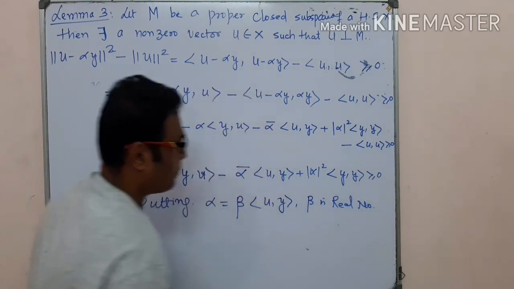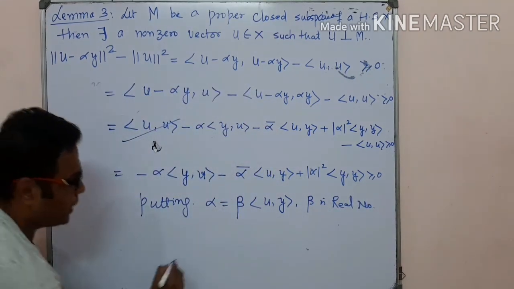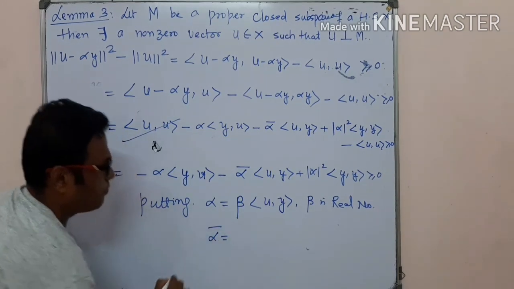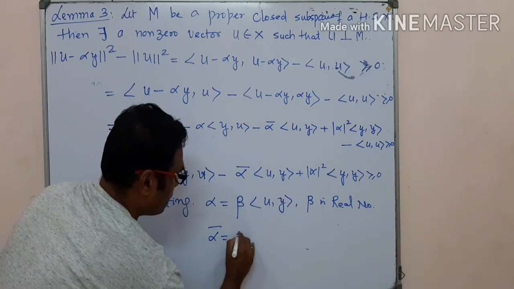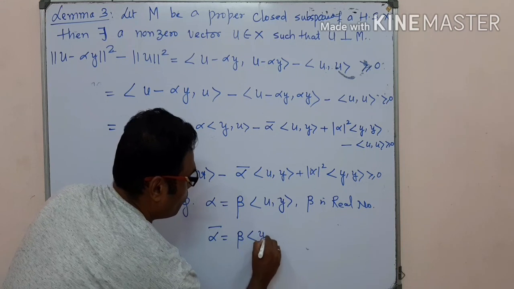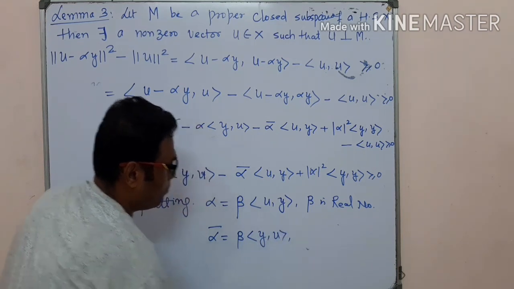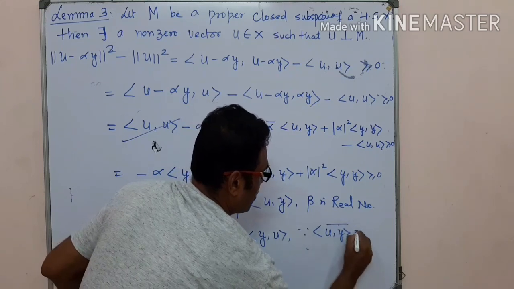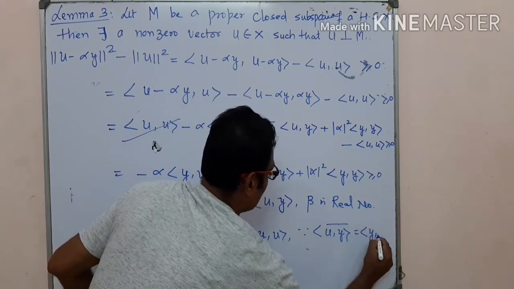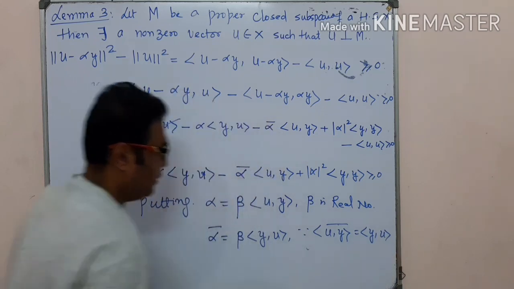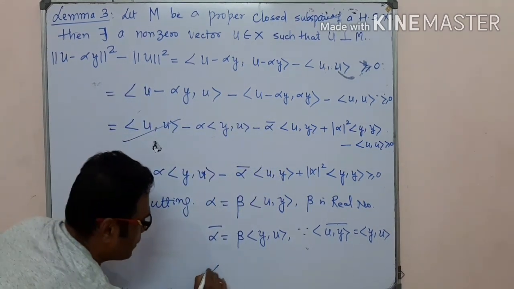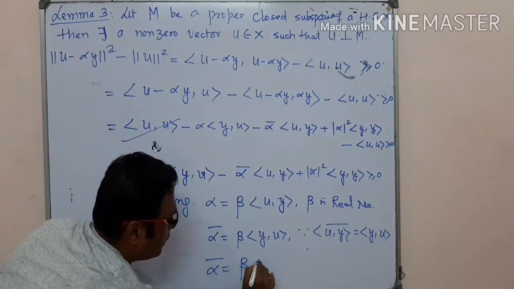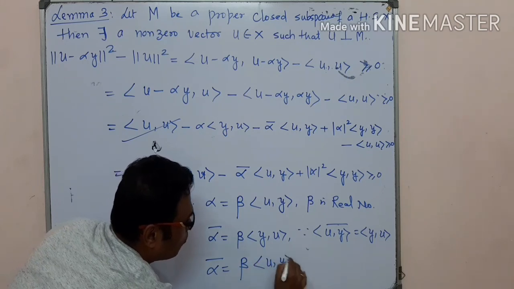Beta is a real number, you can understand. So you can take alpha bar: using the conjugate symmetric property, this can be written as beta times the inner product of y comma u, or alpha bar is equal to beta times the conjugate of the inner product of u comma y.